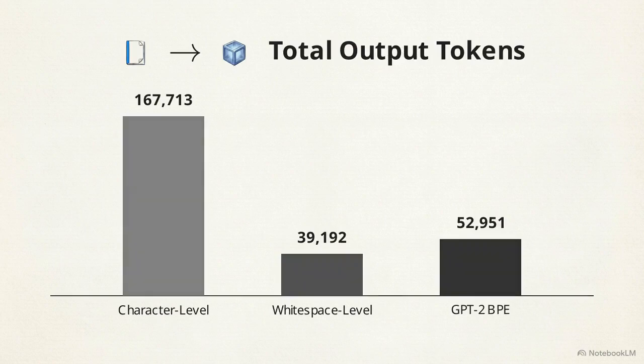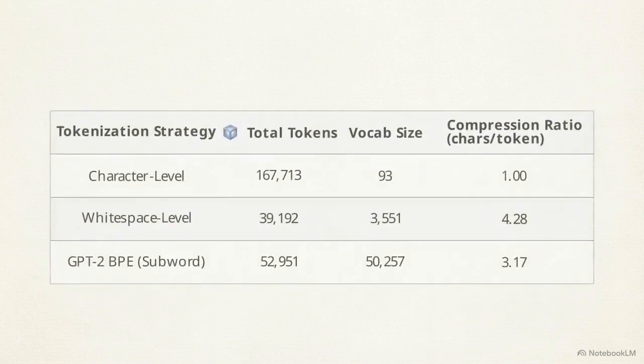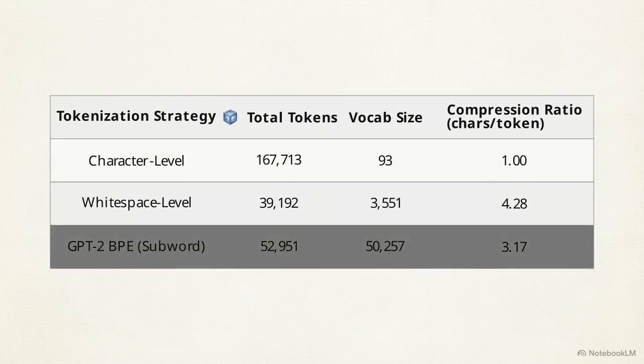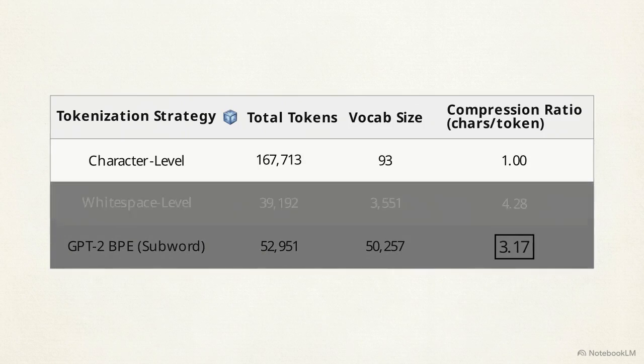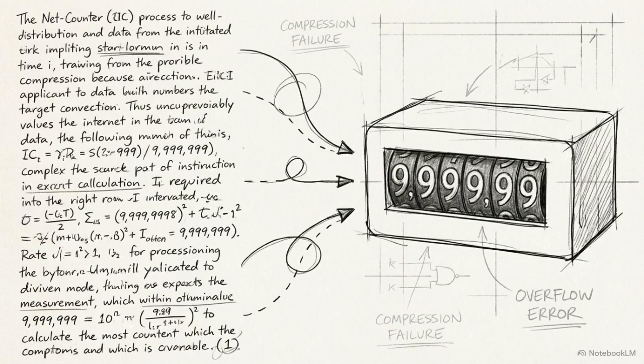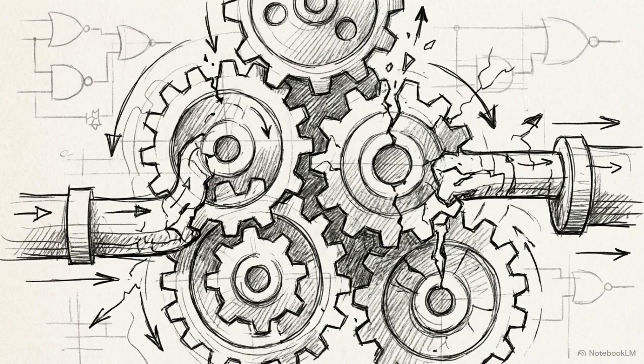This table shows the empirical results, comparing total output tokens, vocabulary sizes, and compression ratios. The data reveals a clear compression deficit for GPT-2 BPE, which achieved a lower ratio of 3.17 characters per token compared to the whitespace tokenizer's 4.28. The assumption that BPE is mathematically optimal for sequence compression is empirically flawed. Locating the point of failure requires looking directly into the internal mechanics of the algorithm.